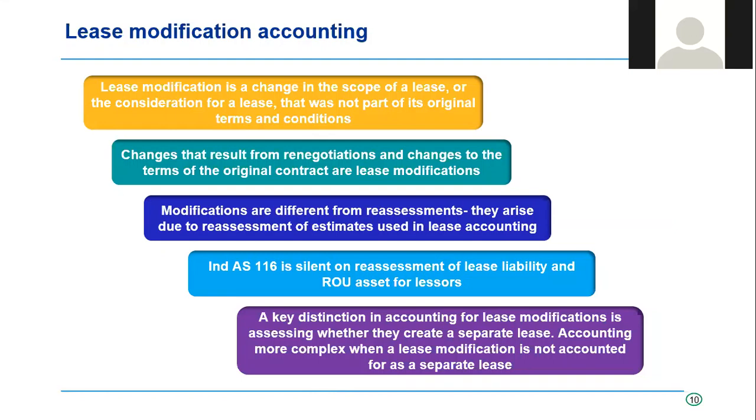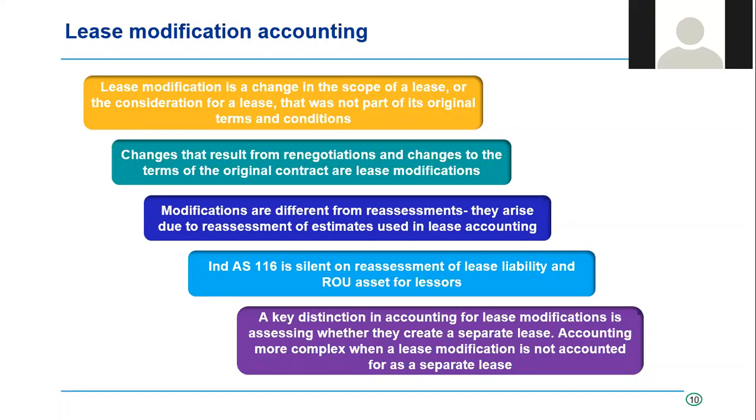The other thing that one could expect is that any change that results from a renegotiation would also be a modification, which is also an example that we saw. We also spoke that modifications are different from reassessments. The example 5 on our slide was a reassessment. It was an assessment that was made pursuant to a change in the facts and circumstances.